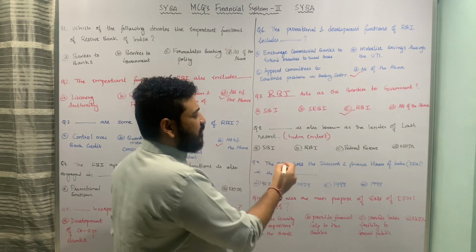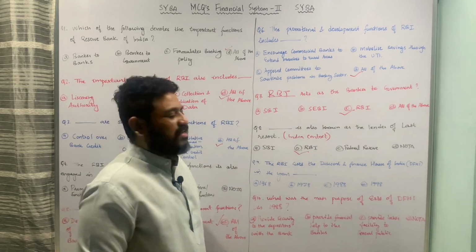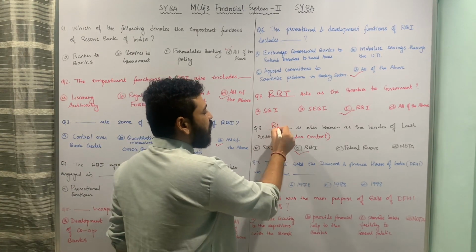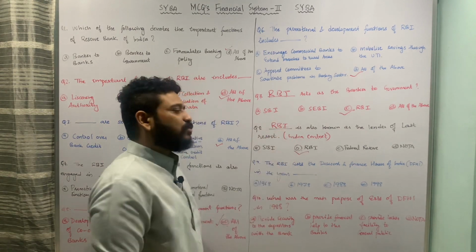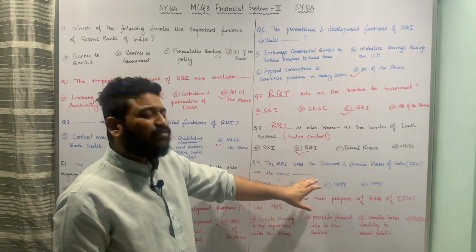Here the correct answer is the Reserve Bank of India is the lender of last resort, and therefore RBI is the correct answer to this particular question. I hope both these questions are pretty much clear. Let us now move to the next one.